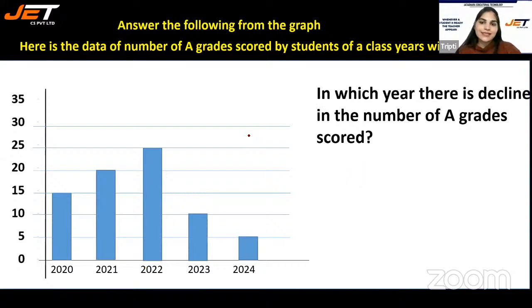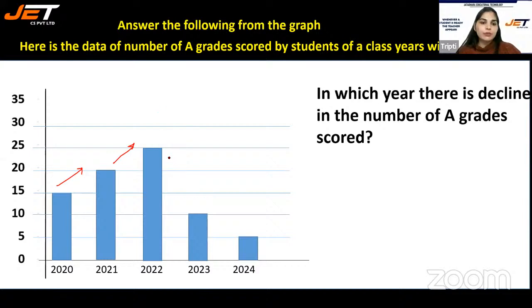The next question is, in which year is there a decline in the number of A grades scored? Decline. If you see from 2020 to 2021, the number of grades is increasing, and from 2021 to 2022 also.